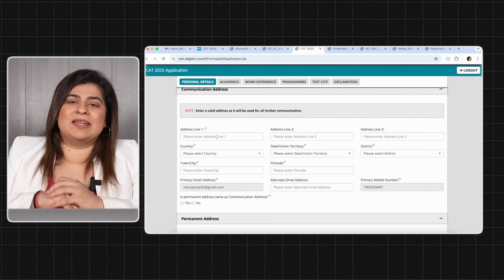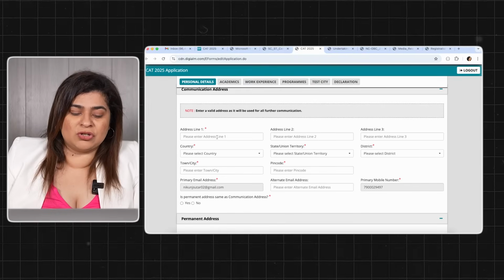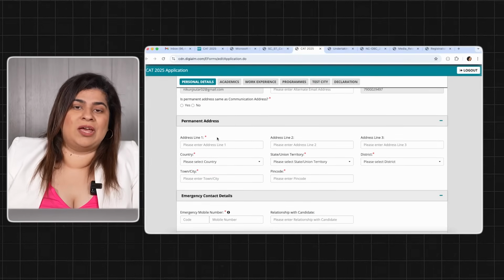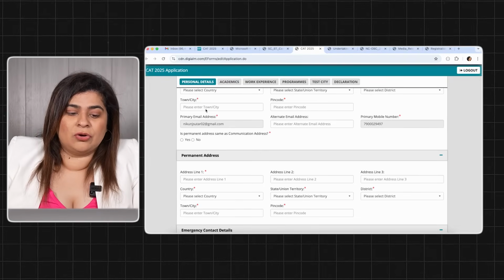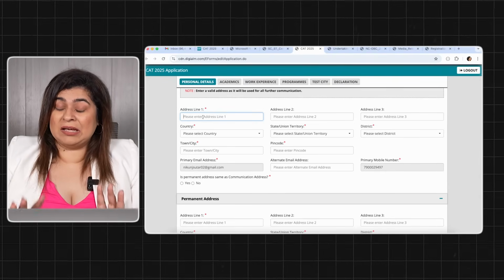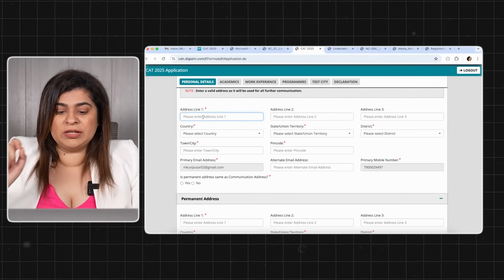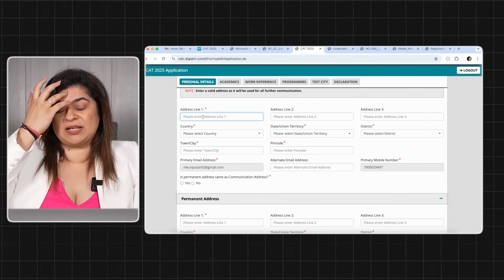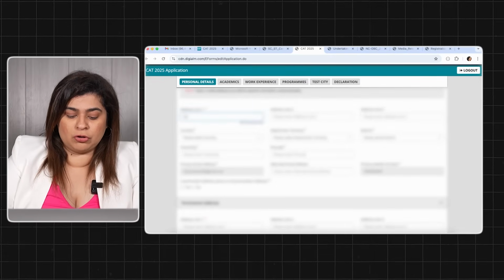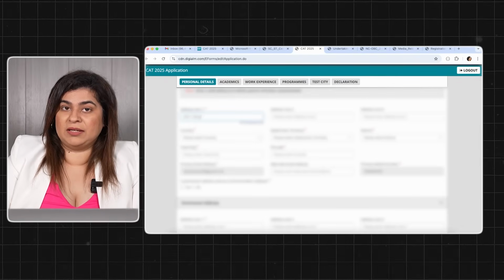For people who are staying in hostel, you can put your communication address as your hostel address, permanent address as the same address which is there on your Aadhaar cards or your address proof documents. Okay? So quickly make sure you fill it. When you're filling the address, your PIN code is very important. Your email address and your contact number again is very, very important. So make sure you do not do any mistake in the same.